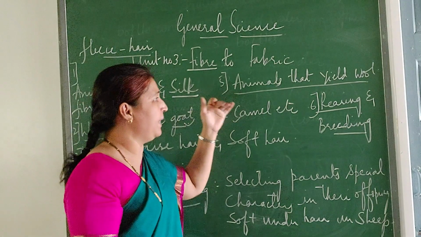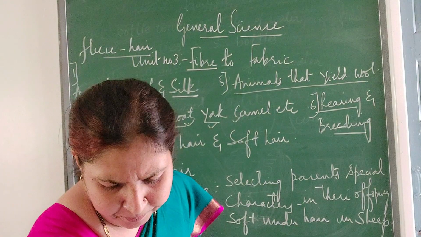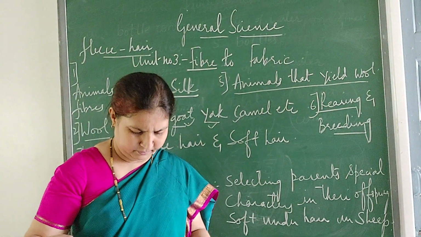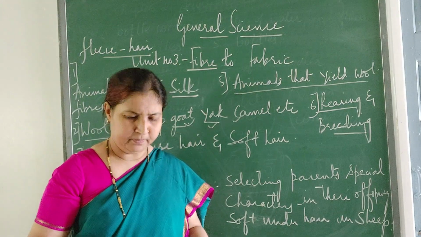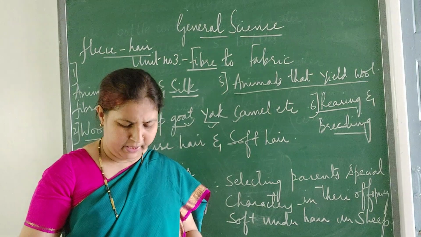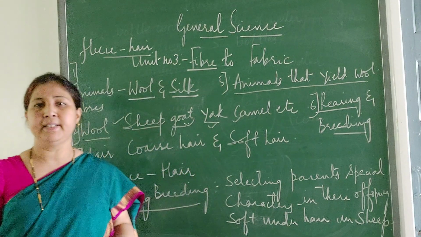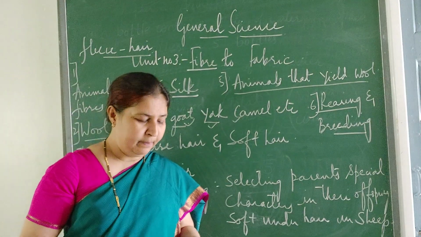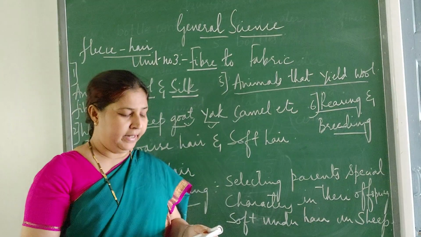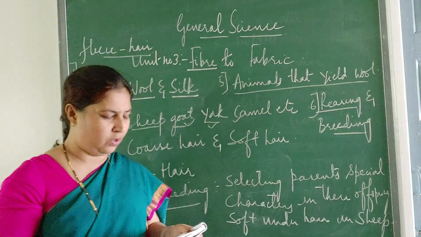So now here the animals that yield the wool, some of the places you see here. The wool commonly available in the market is sheep wool. Whatever we take from the market, that is the sheep wool. But wool is common. So the sheep wool is common in which place? In Tibet and Ladakh. So these are the places where the sheep wool is common.